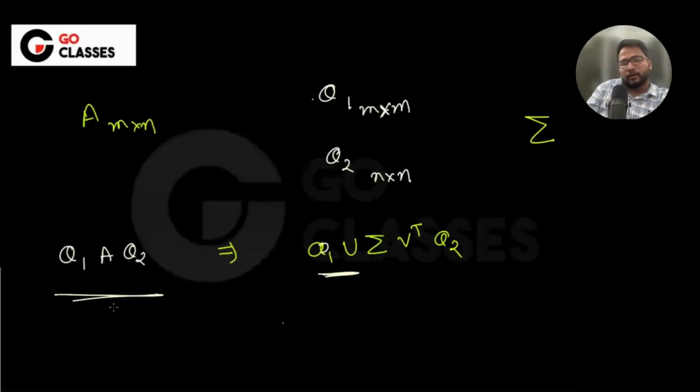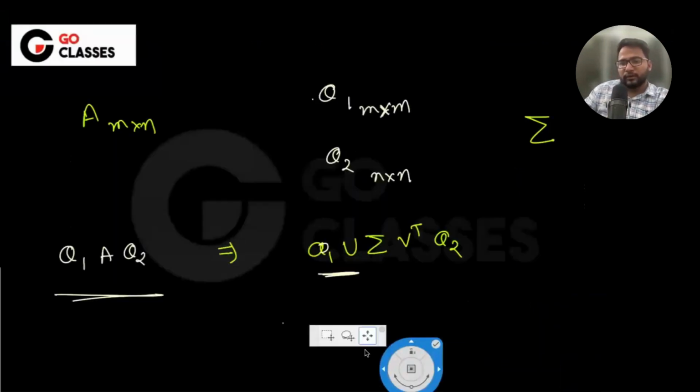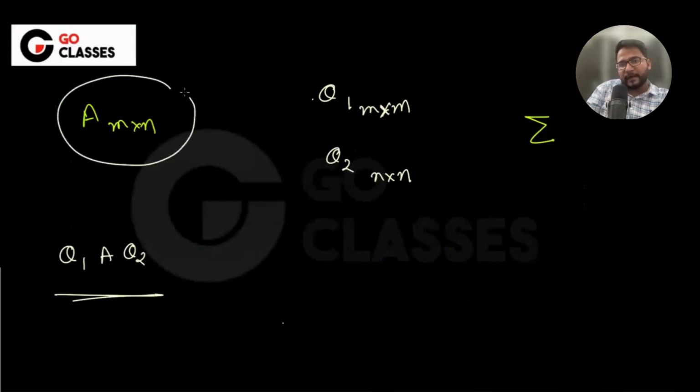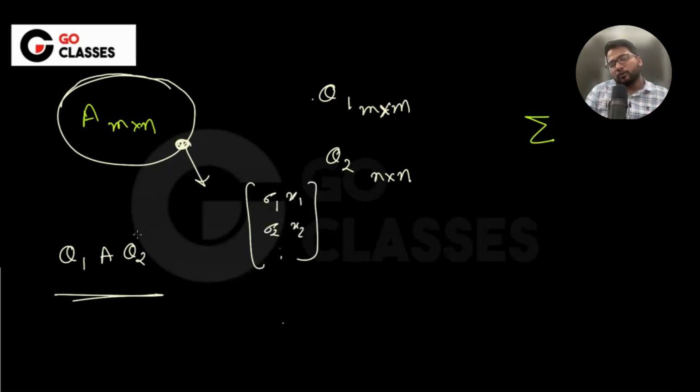And what is the other way, the geometric way? You can think of it this way also: if you multiply any vector by A, it will scale the values proportional to the sigmas. Sigma 1 x1, sigma 2 x2, do you remember? It changes the values proportional to sigma. Now will Q1 and Q2 not do the same thing? They cannot change the length. They cannot change the length either, right?